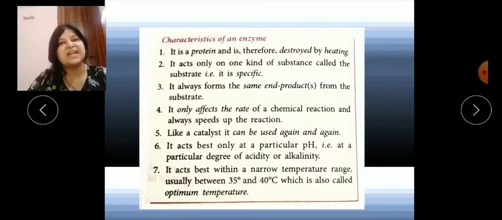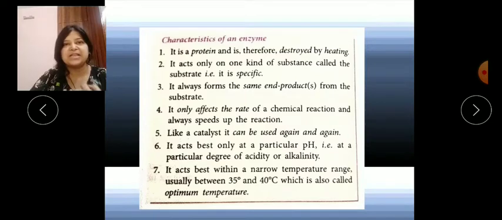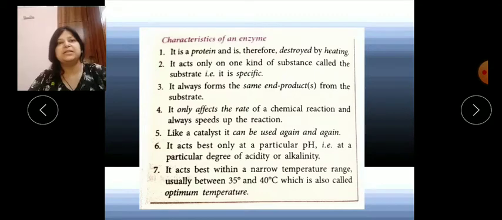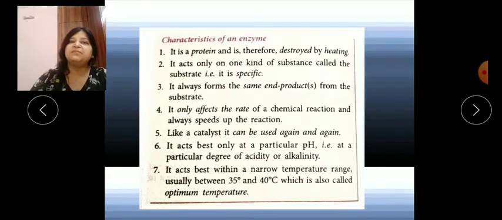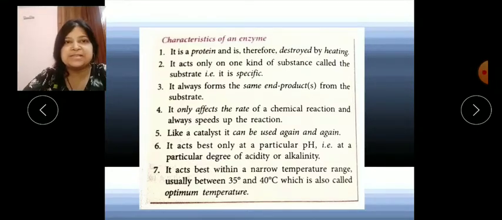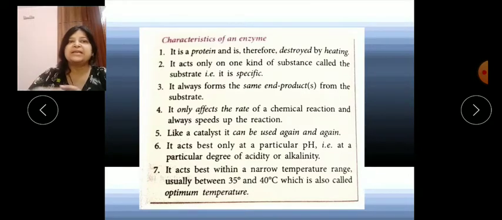Now, I told you enzymes are there, lipases are there, salivary amylase is there, and they are very important in the digestion process. So in this slide, 7 properties of enzymes are given, or you can say characteristics of enzymes. Remember that enzymes are proteins, and with high heat they can break down, and if they break down, they will not be able to perform the digestion process. All the enzymes are proteins, and they can be easily destroyed